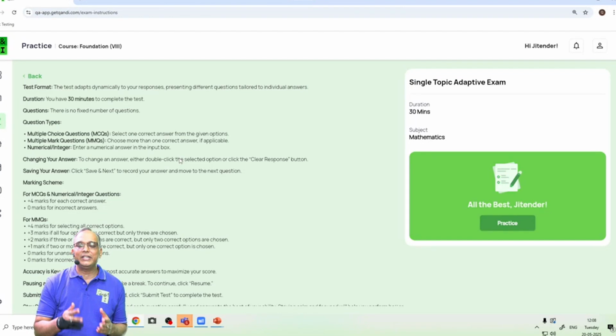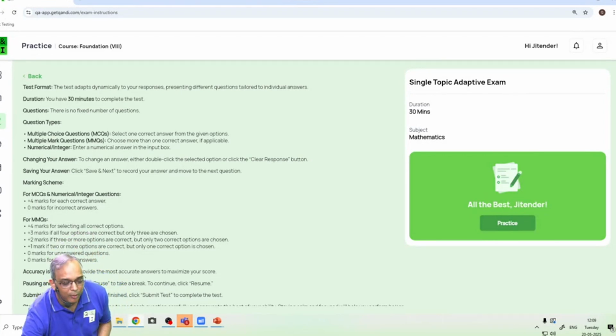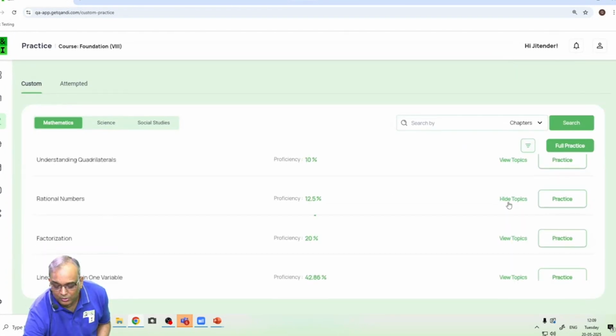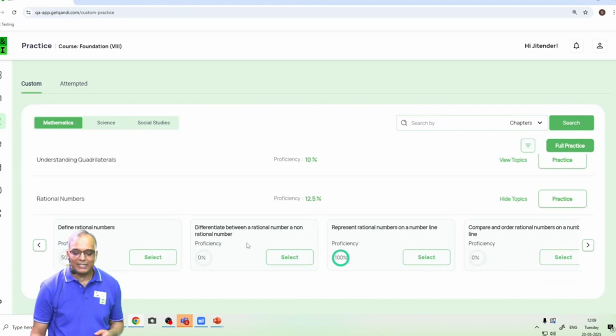You can go up to 30, 40, any number of questions, but the minimum number of questions which you have to practice on the platform in 30 minutes is 20 questions. This would be based on the topic which I have just told you. The topic is differentiate between a rational number and a non-rational number.